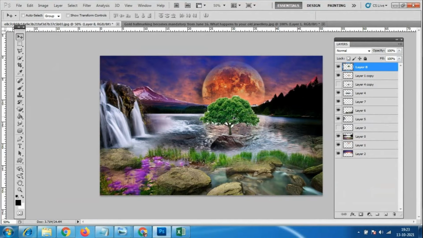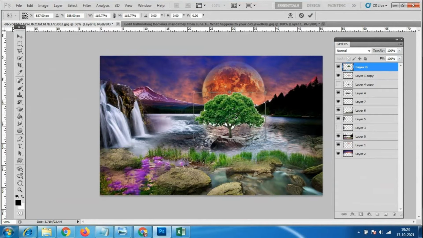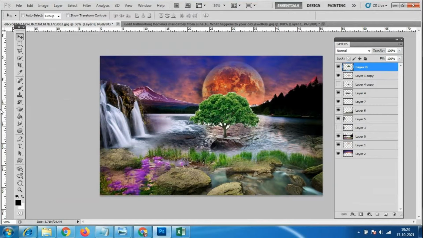So I'll just use Control T. I'll make it a little bigger, and here we have an option called eraser again. So smooth changes, small changes, naturally we have to make this tree like this. I have to click on here.